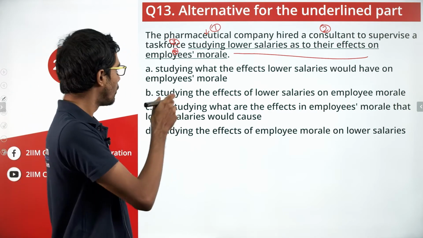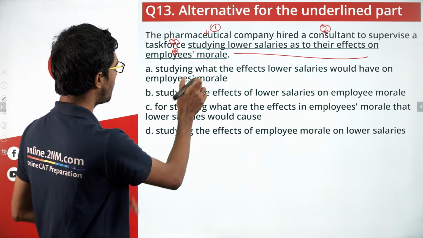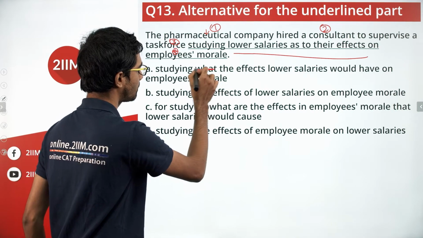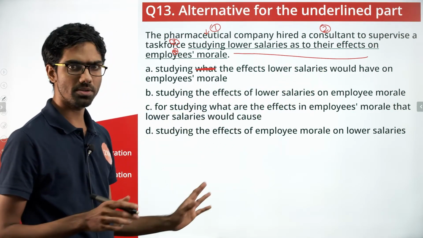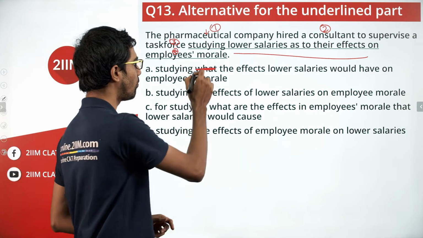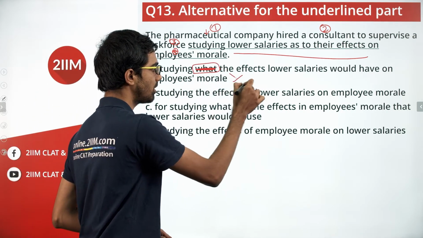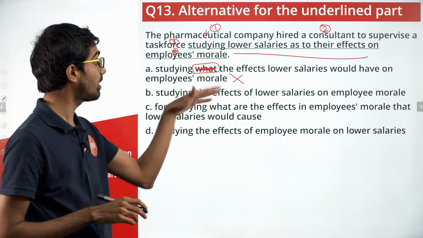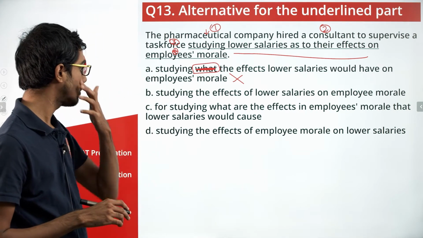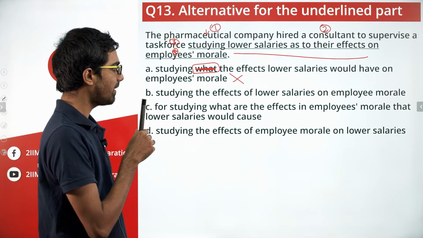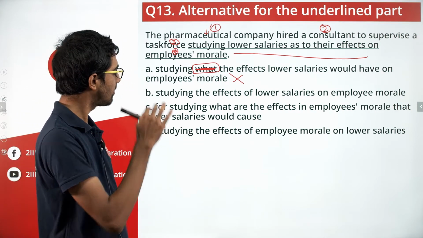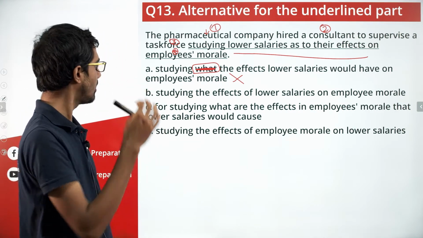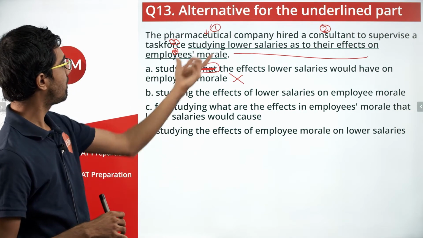Let me explain why. The sentence would look complete even without this what. Studying the effects lower salaries would have on employees' morale would have been correct, but the presence of what makes this option incorrect. This cannot be used as an alternative to replace the underlined part. B, studying the effects of lower salaries on employee morale. Yeah, this sounds correct. Grammatically, this is right. Let's keep it and fill it there.